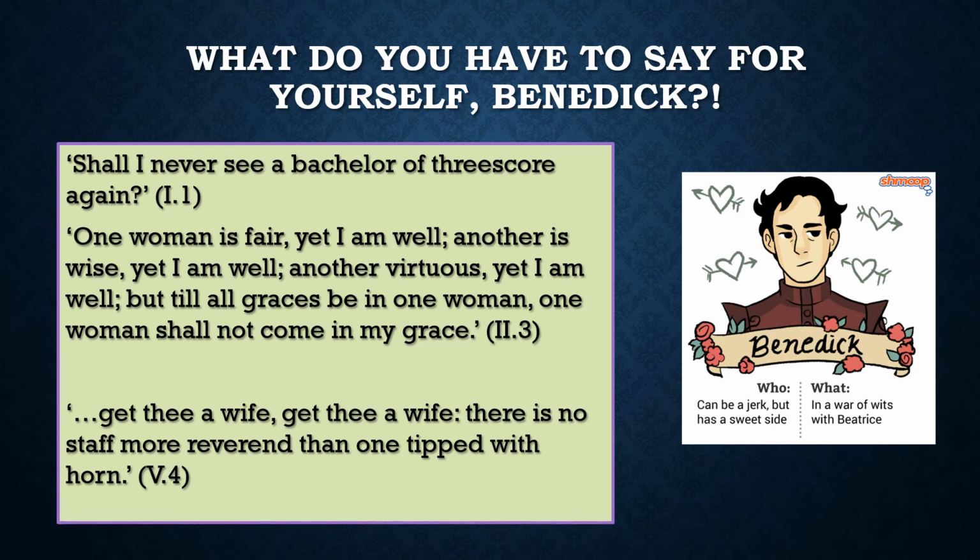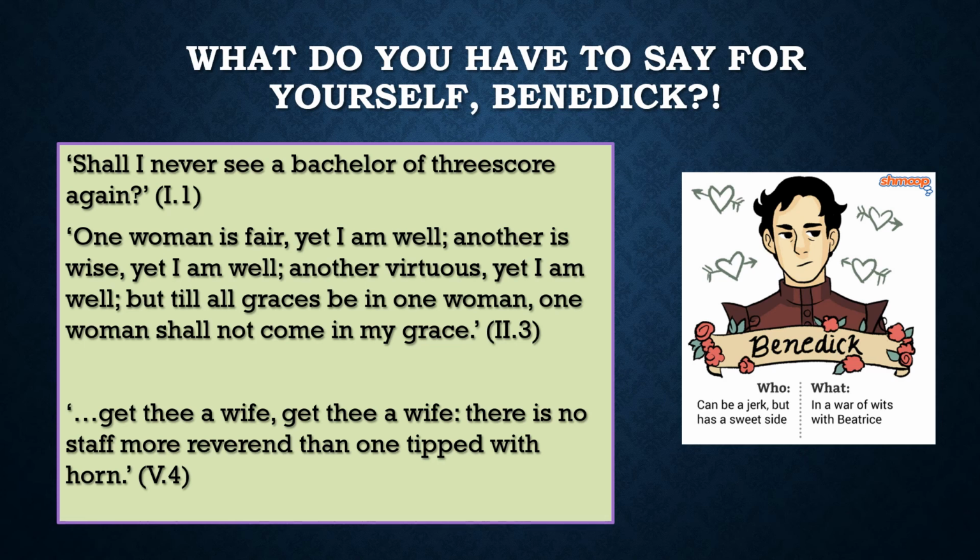In Act 2, Scene 3, he says, "One woman is fair, yet I am well. Another is wise, yet I am well. Another virtuous, yet I am well. But till all graces be in one woman shall not come in my grace." Very key here, again talking about language, but as well the gender kind of perplexities that are on display here. He has all these descriptions of women, they may be anything, but none of them to him will come into his graces. He does not accept any of them in his sphere of marriage.